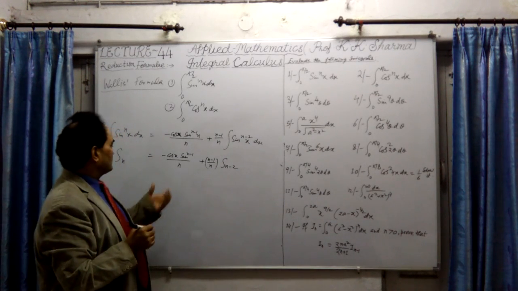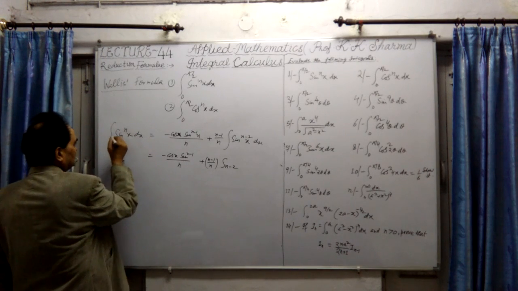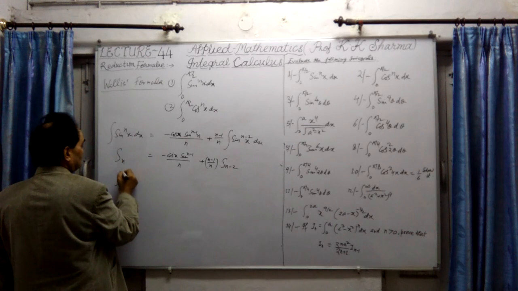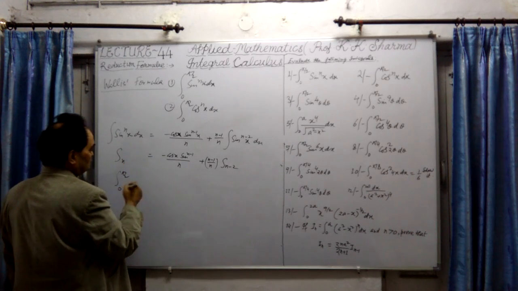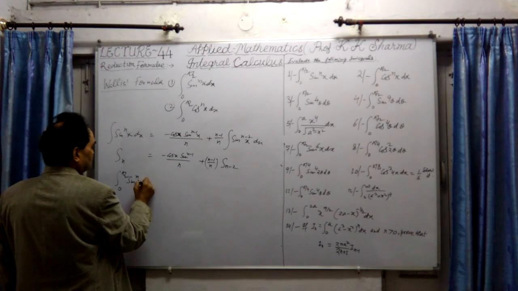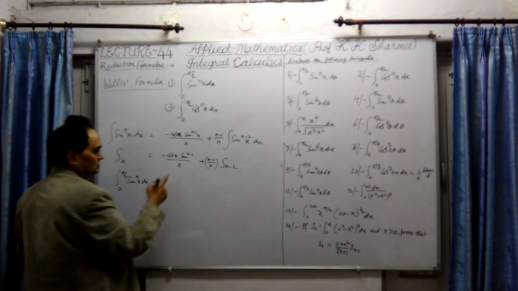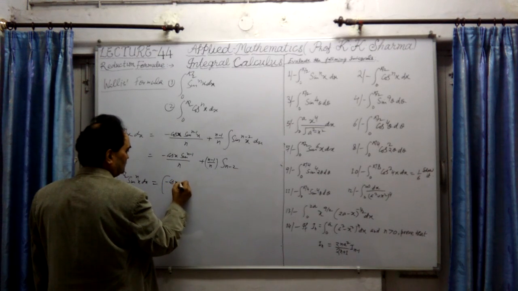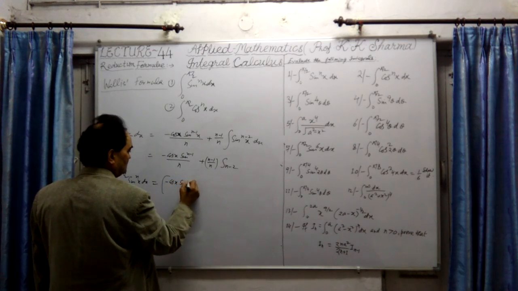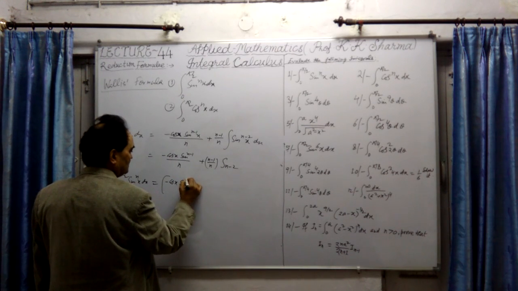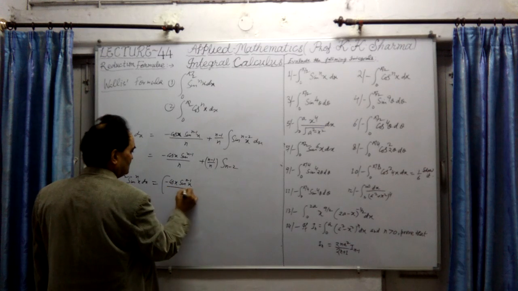Now what is the result of this if I use the limits 0 to pi by 2? What is the value of the integral of sine to the power n x dx? Let me apply the limits to minus cos x sine n minus 1 x upon n.